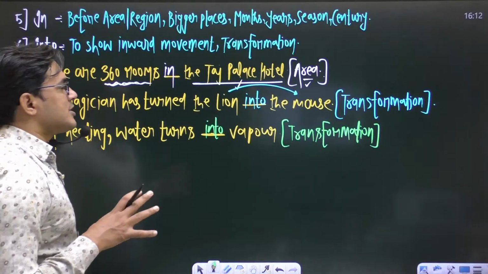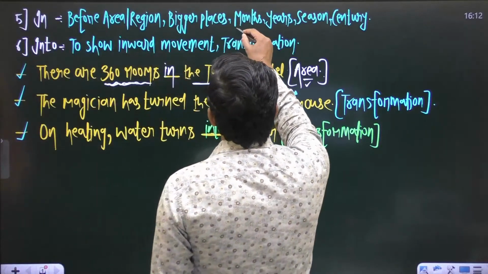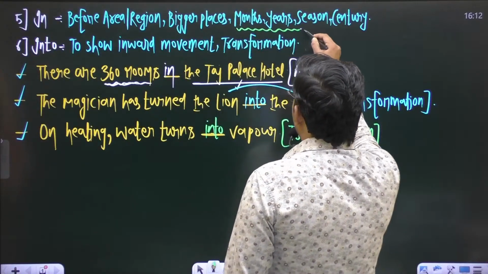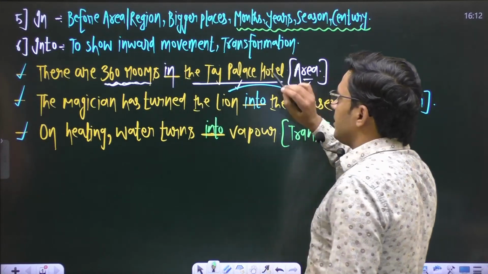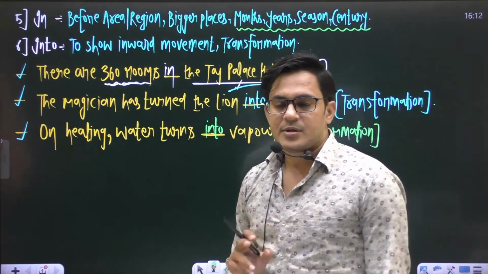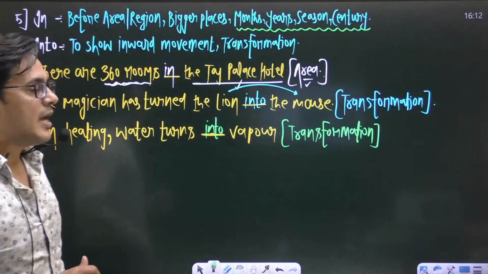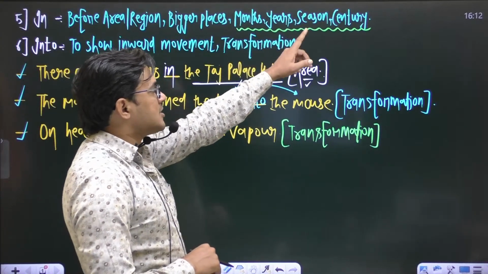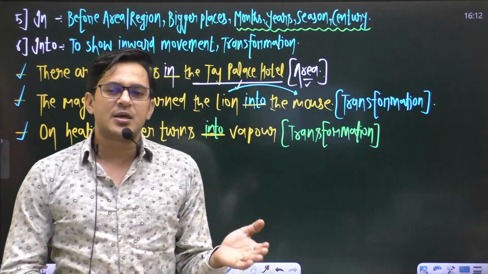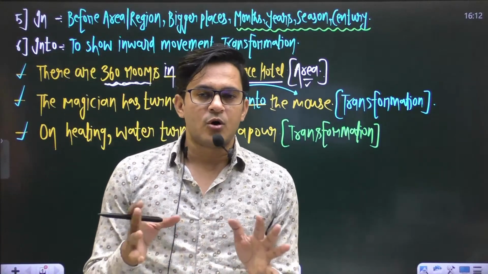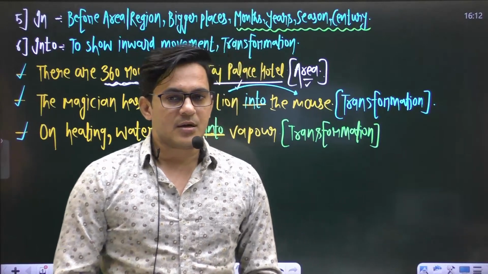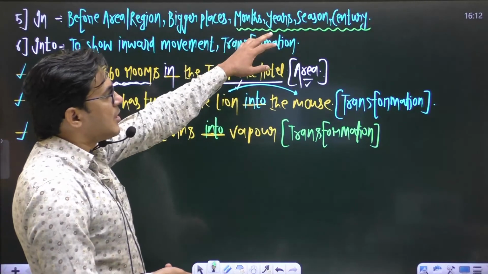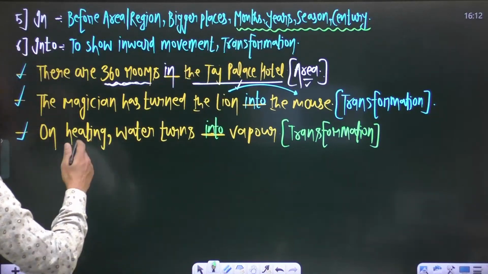But the main concept is the concept of months, years, season or century. So let us take one or two examples. Examiners usually put questions from these things: months, year, season, century. The rest are general, you know them very well, but sometimes it becomes a little bit tricky.